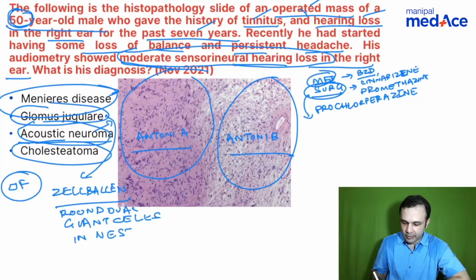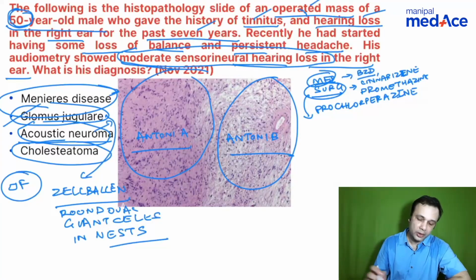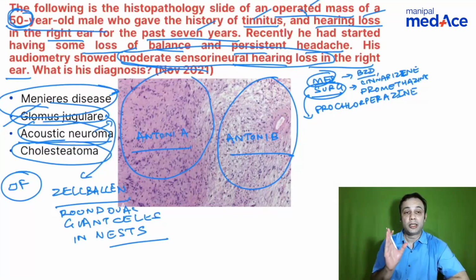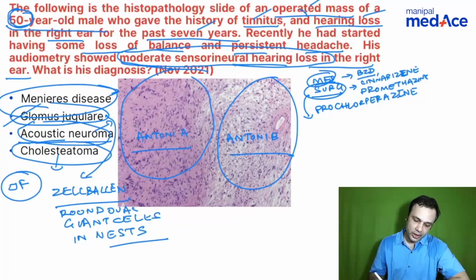This is called Zellballen, and it is very characteristic of a glomus tumor. That terminology has more or less gone away, and now it's called paraganglioma. What do you see in a cholesteatoma? Can it be a cholesteatoma?